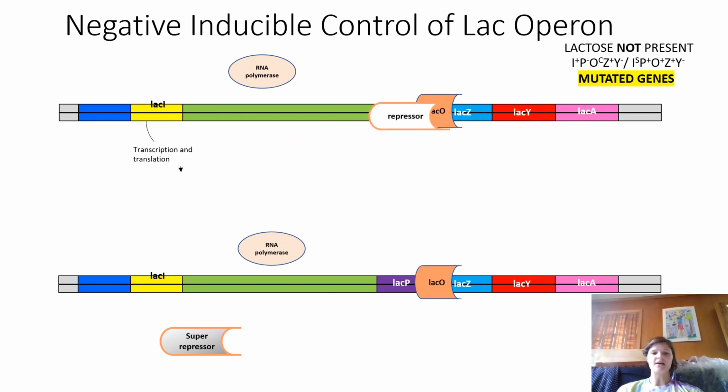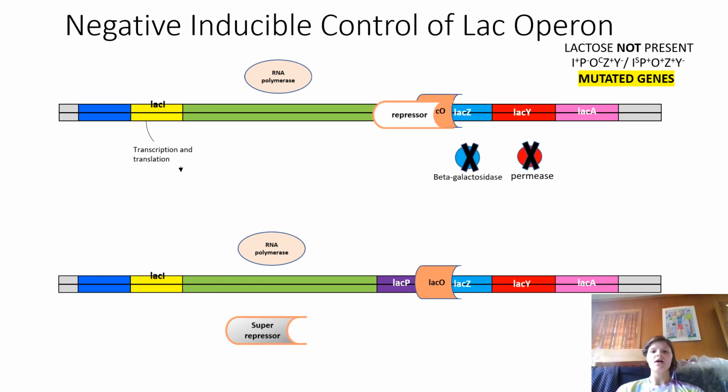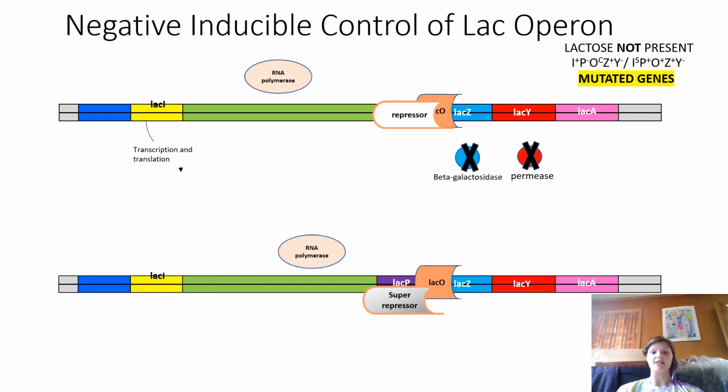If lactose is not present, the results will be the same. This is because both the super and normal repressors can bind lacO, thus preventing RNA polymerase from binding to the promoter and pushing transcription further. Hence, neither enzyme will be produced.